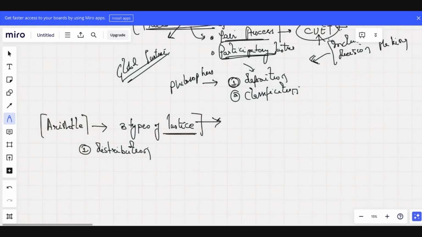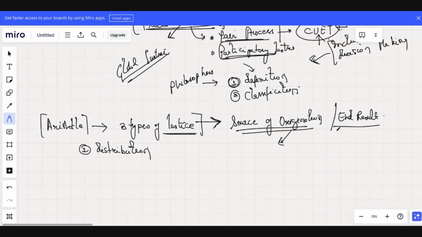Also, when we talk about justice, it's important to look at where this justice originates, the source of origination, and the end result. Let me explain. Amartya Sen talked about the capability approach.